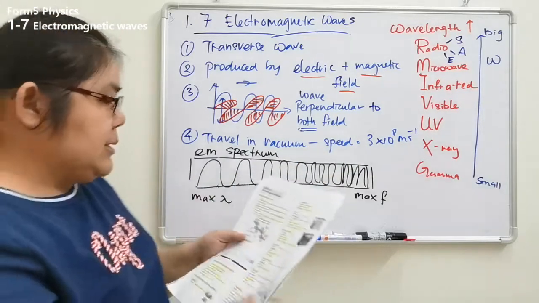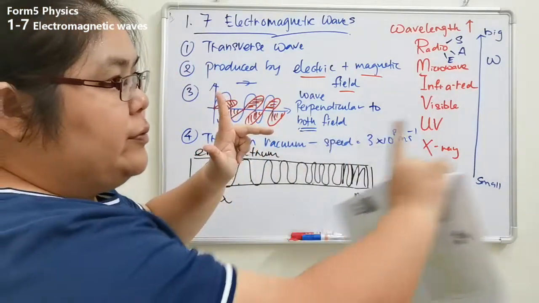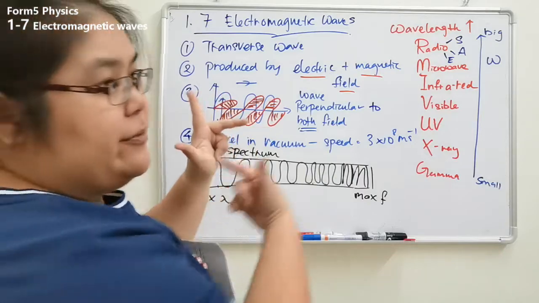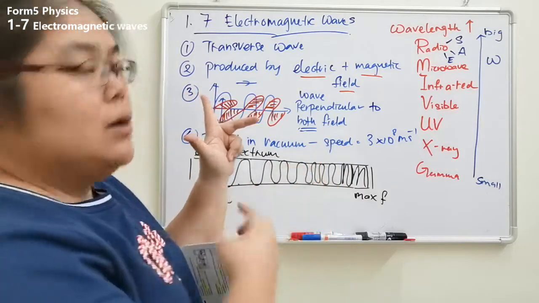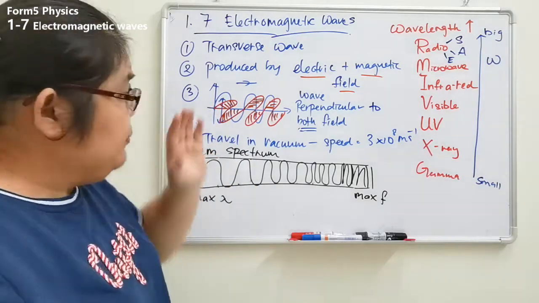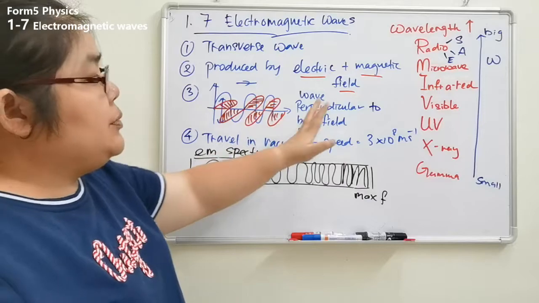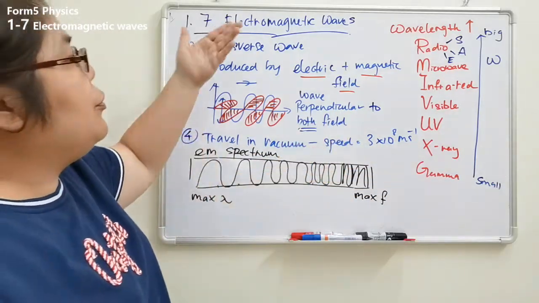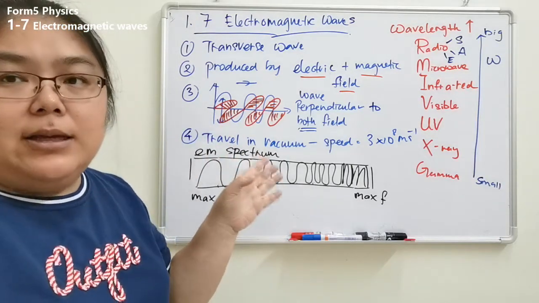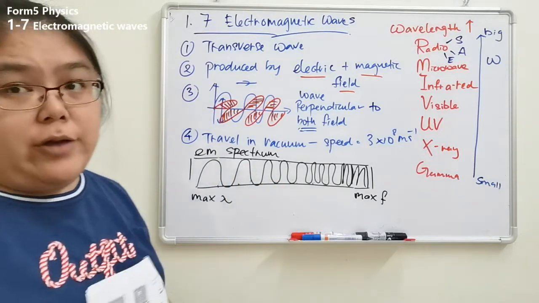So from here, the diagram is just like 3D. This one is the direction of the wave, how it moves. This one is the electric field, moving up and down. This one is the magnetic field, going in and coming out, going in and coming out. So that means they produce a 3D shape. Then after that, they travel, each perpendicular to the other. So from here, because of this perpendicularity, we can conclude it is a transverse wave. Particles vibrate perpendicular to the direction of wave propagation. So that one is a transverse wave.